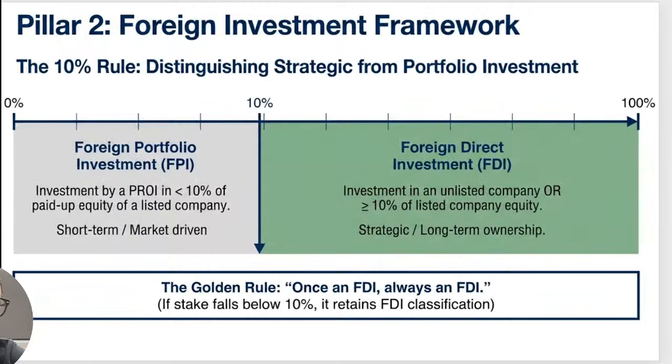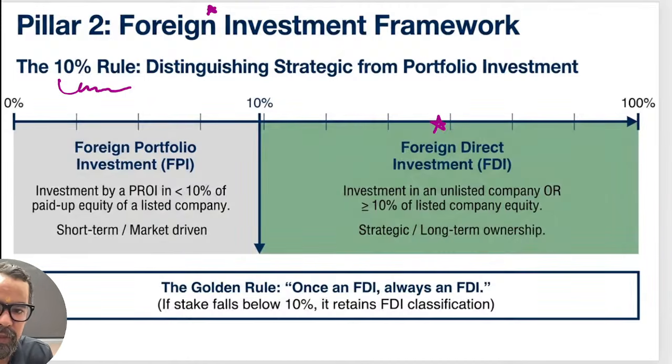Another important part is, when it comes to foreign investment, the 10% rule. Please do remember this. For FDI, direct investment, in private companies we do not have any sort of restrictions around ownership, right?